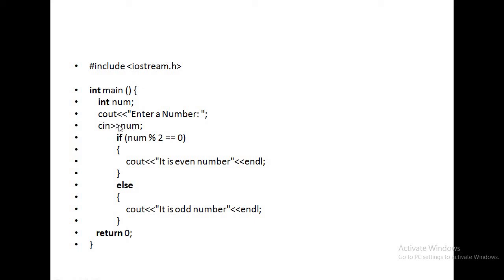Whatever value you take, let us consider if you take the num value as 4, 4 modulus 2 is 0, 0 equal to 0, condition is true, so the if block is executed, it is an even number. If you take the value 5 from the keyboard, 5 modulus 2 is 1, 1 equal to 0, condition is false, so the else block is executed, it is an odd number. So this is all about the if-else statement present in C++. Okay, thank you.